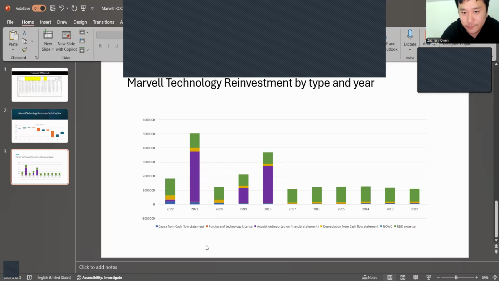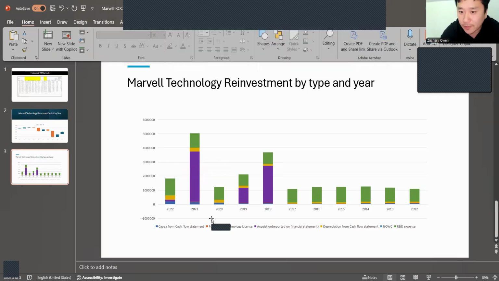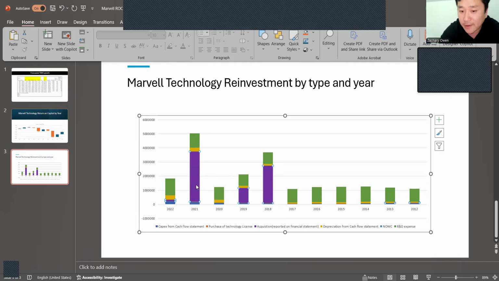So this graph is about information for the reinvestment that Marvell Technology has made. The green color means research and development investment, which means the company tries to hire IT engineers to invent or make new or more advanced tools. And the blue color is the capital expenditure, which means for manufacturing or building or land. However, one thing that strikes my eye is the purple color, which is acquisition.